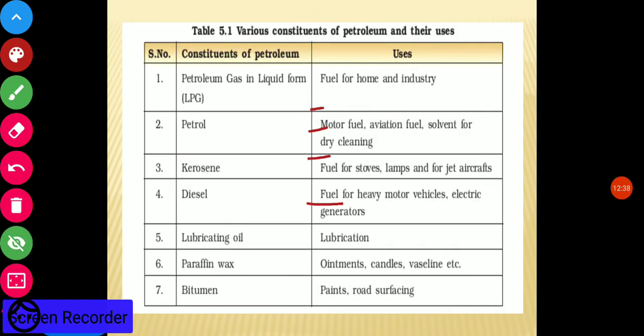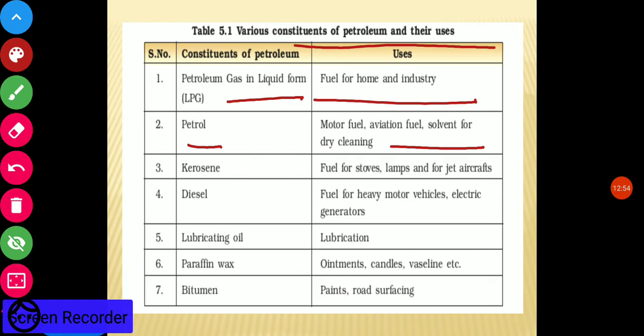Now these are the various constituents of petroleum. Petroleum gas in liquid form is LPG, which is used in homes and industry, and which you use in the kitchen. Petrol is used as a fuel in vehicles. Kerosene is used in stoves, lamps and for jet aircraft also.